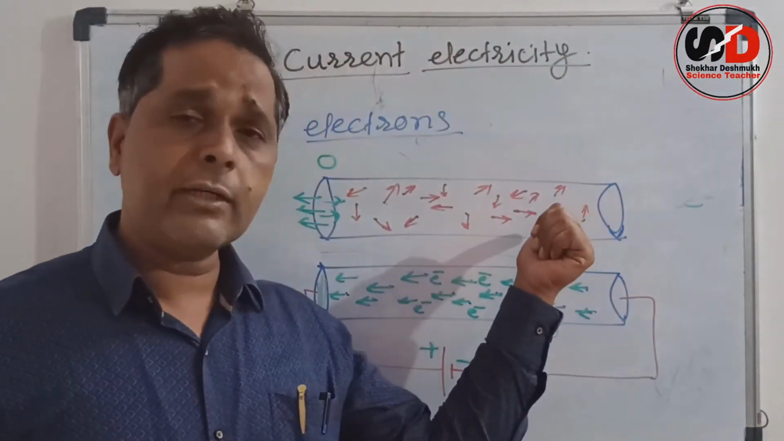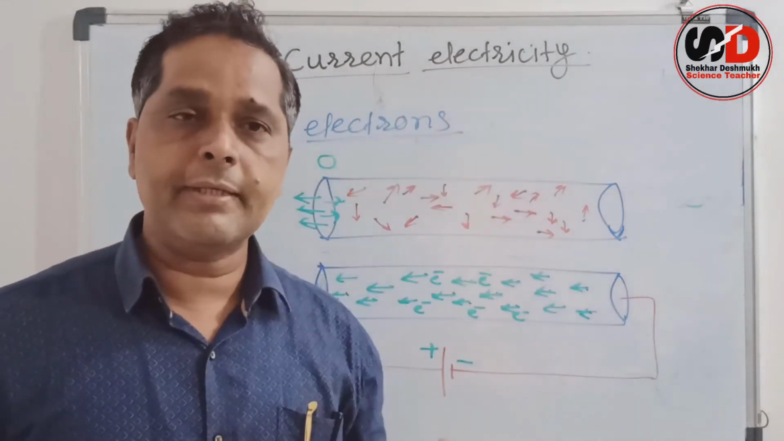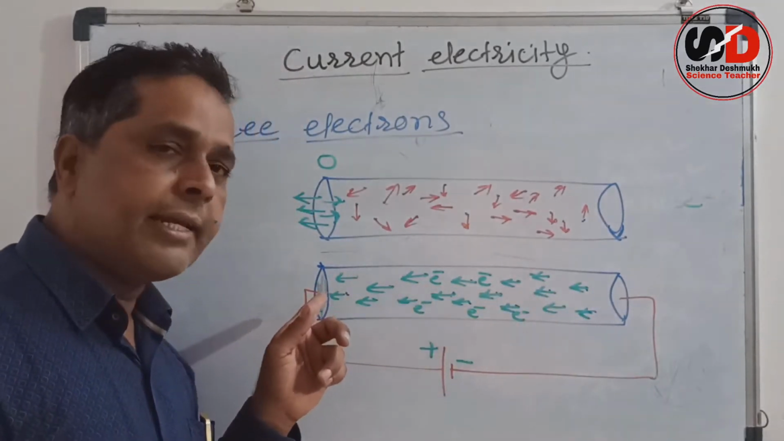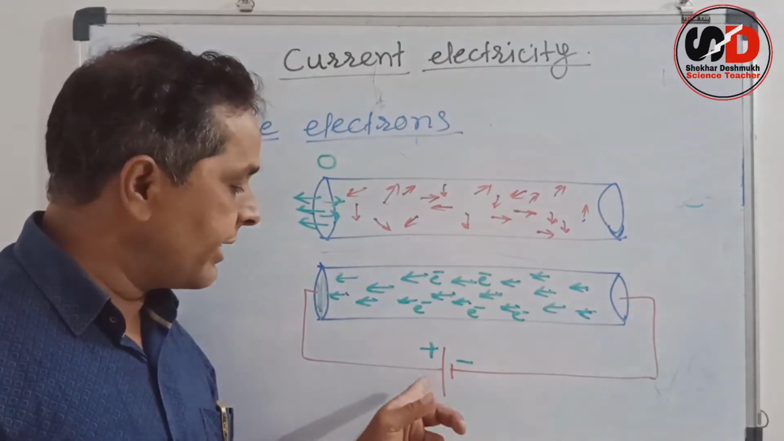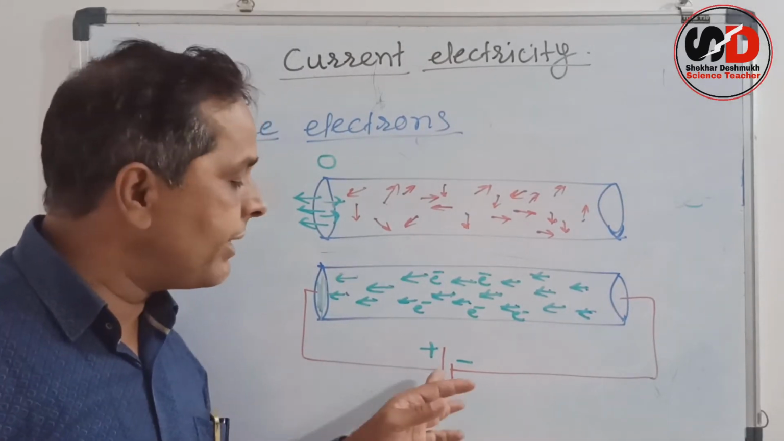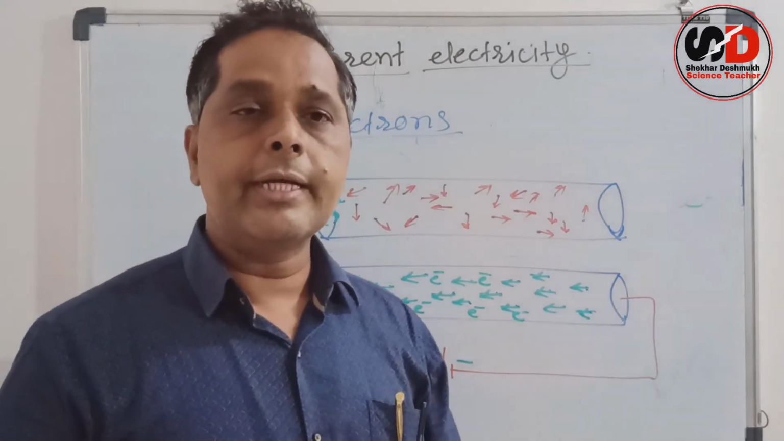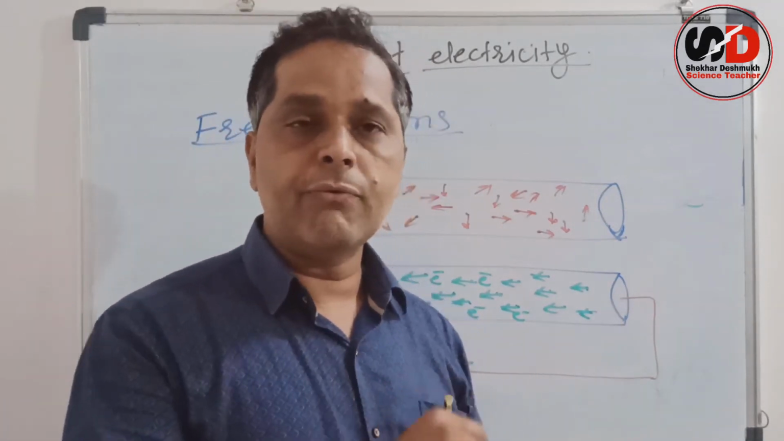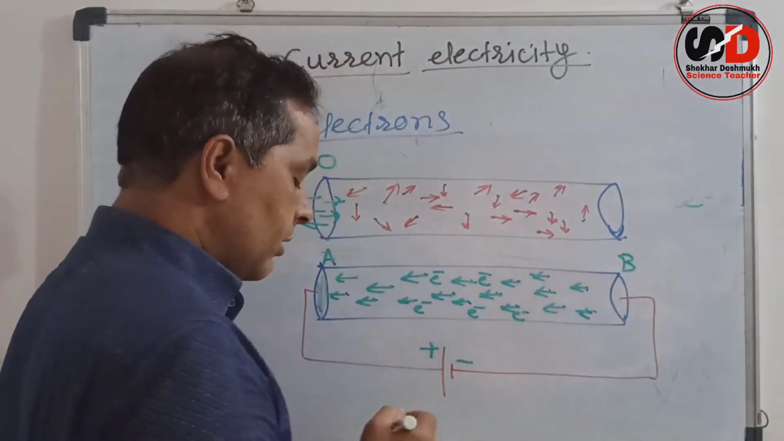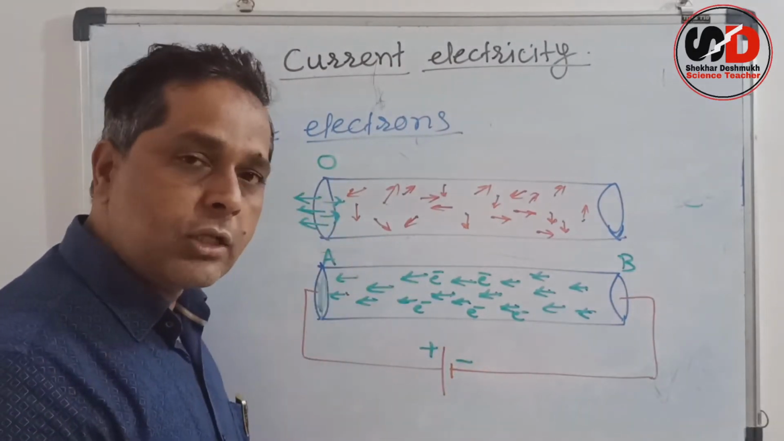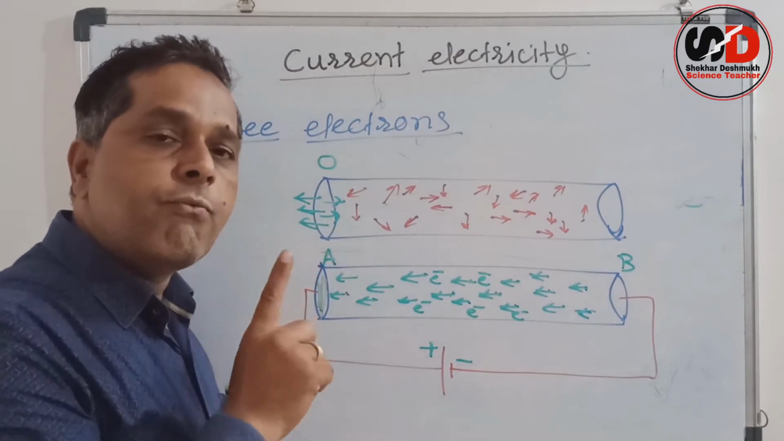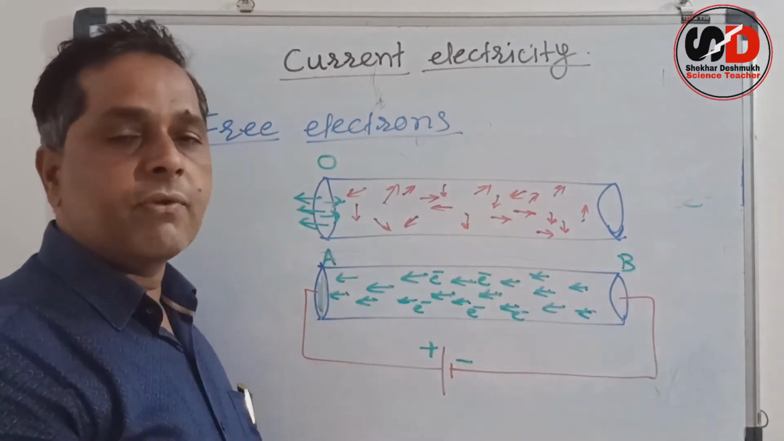Similarly here, a lot of electrons, free electrons, are present, but they go in one direction only after connecting the cell here. When we connect a battery or cell here, what exactly does the battery or cell do? It creates a potential difference between the two ends of the wire. So suppose this is A and B. The current starts flowing, or the electrons start flowing, from B to A when we create a potential difference between them.